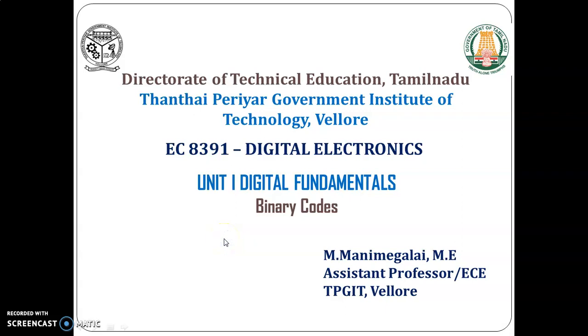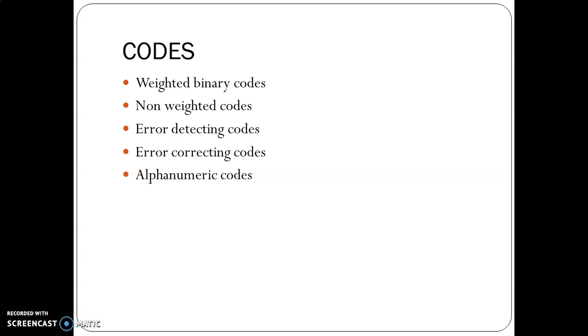Usually the digital data is represented, stored and transmitted as a group of binary digits. The group of binary digits is known as binary code. Code is a symbolic representation of discrete information which may be present in the form of numbers, letters or physical quantities. Codes are broadly classified into 5 groups: weighted binary code, non-weighted codes, error detecting codes, error correcting codes and